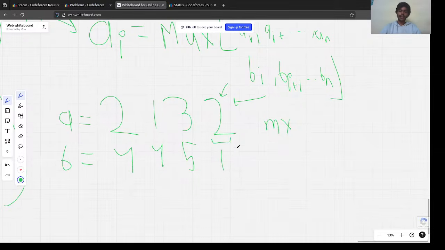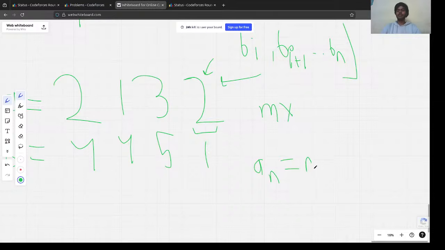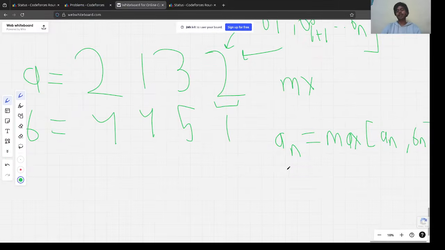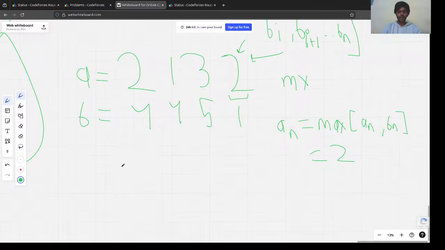For an, the maximum value would be the maximum of an, which is the current value, and bn. Right, so the maximum value of an is here 2, and we place 2 here. Now as we reach an minus 1, we also store this 2 in our max, and max equal to 2.